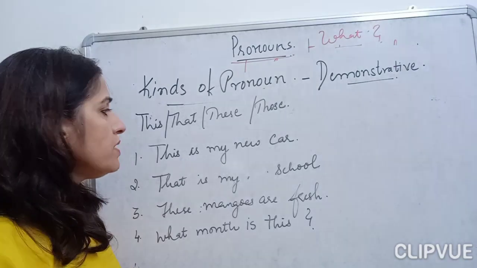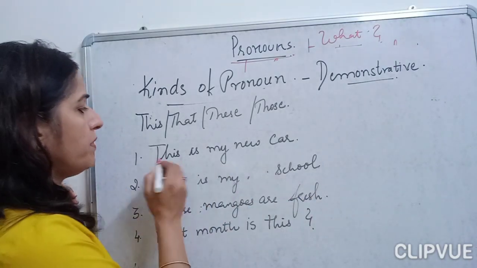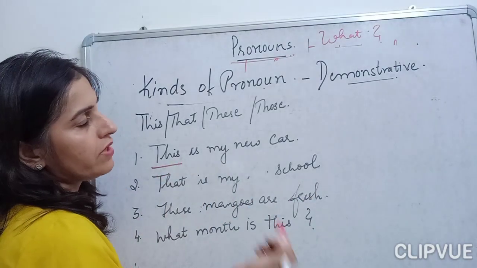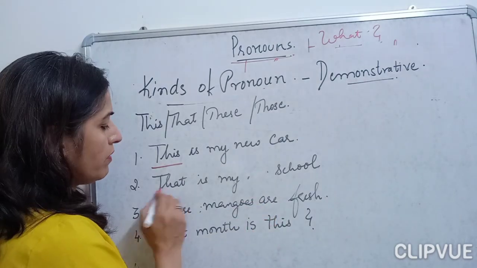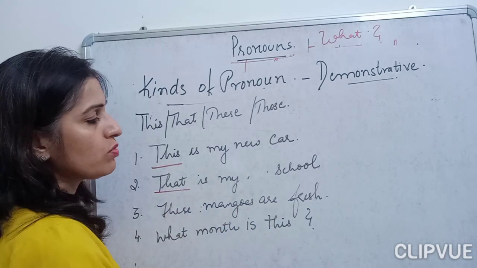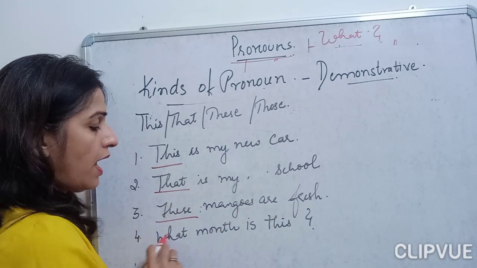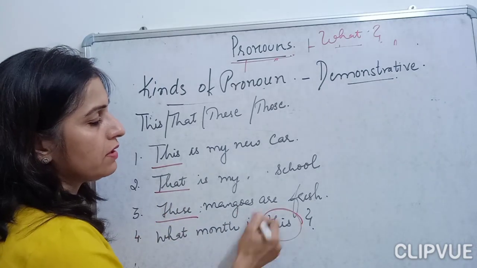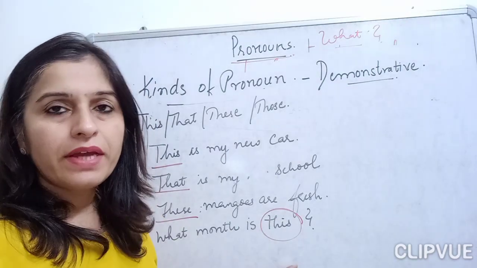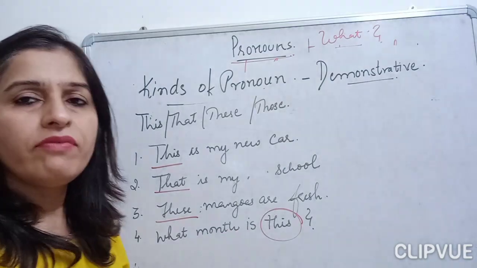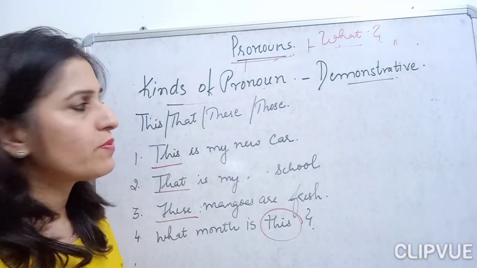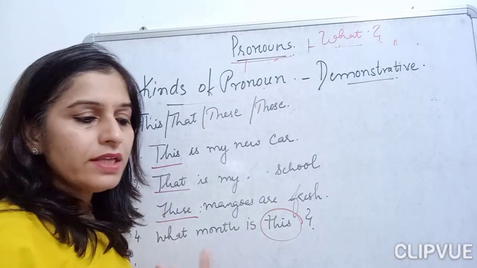Okay, so now, this is my new car. Very simple. This is my demonstrative pronoun here. That is my school. These mangoes are fresh. What month is this? Fine. So this is the demonstrative pronoun here. This is very easy. You have done it in demonstrative adjectives as well. So it goes the same, children. Now let's move on to the next.